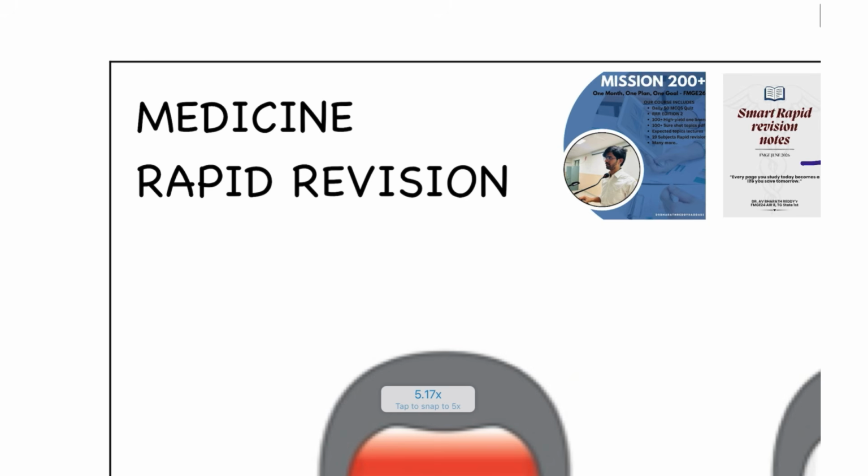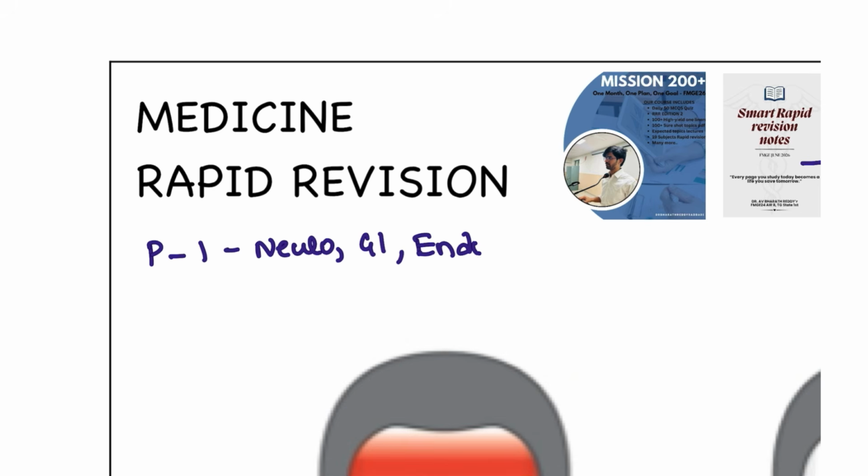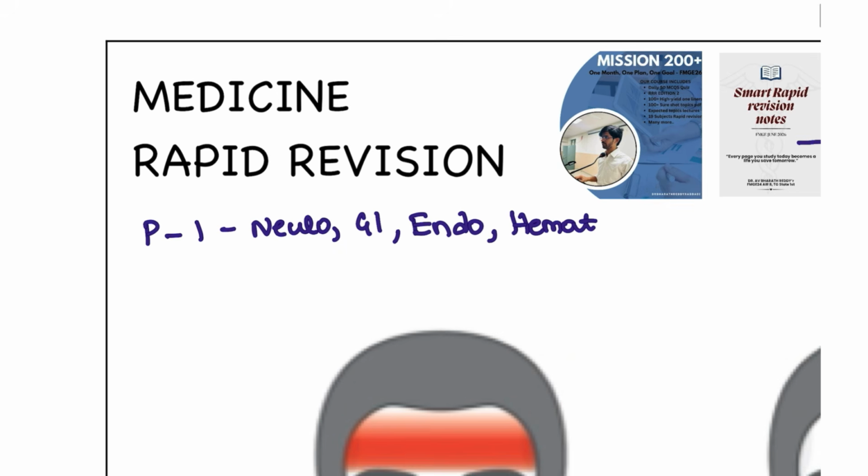I have divided medicine into two parts. Part one, which we are going to discuss now, covers neuro and GI. GI also contains hepato and endocrine, and also some miscellaneous topics of hemat. Hemat I already discussed in the pathology chapter, but some points we will be discussing here also. This itself is going to have 10 plus questions, so don't give up.